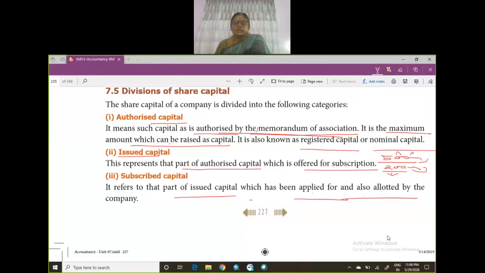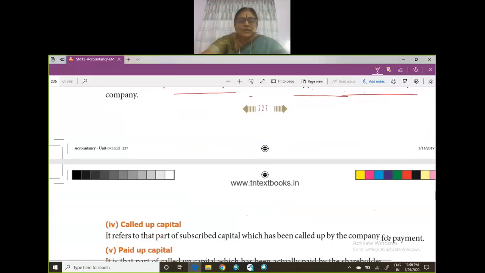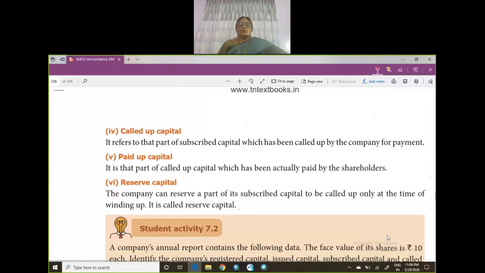So next, what is the next capital? So next you have called up capital. So what do you mean by called up capital? This refers to the part of the subscribed capital which has been called up by the company for payment. So after you subscribe the capital, the subscribed capital which has been called up by the company. What do you mean called up by the company?